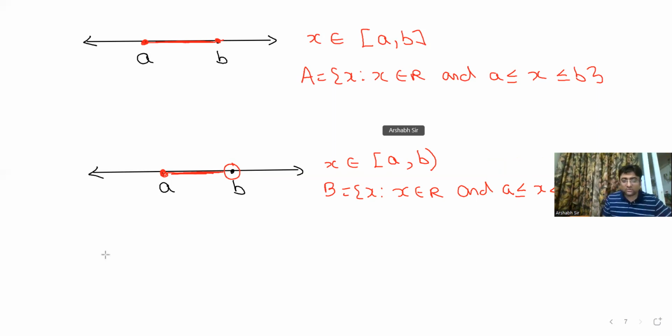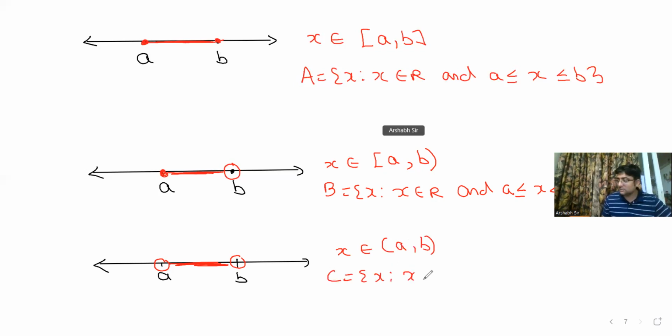Okay. Next बच्चों, मैं ये भी कर सकता हूँ, ये A है, ये B है. I may choose not to include either of them. तो यहाँ भी hollow bubble, यहाँ भी hollow bubble, and everything in between. So X belongs to (A, B), because I'm neither including A nor B. So set C comprises of all elements X such that X belongs to real numbers and X is greater than A, but less than B. Is this clear? All right. So guys, this is the concept of intervals.